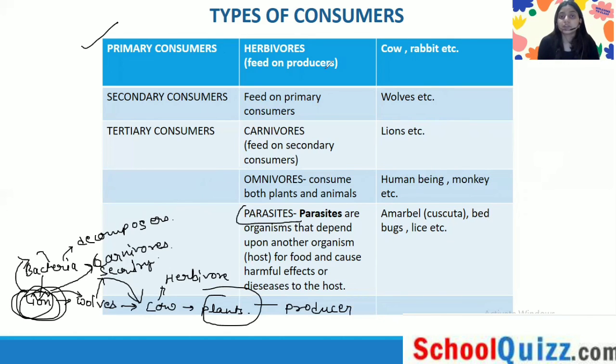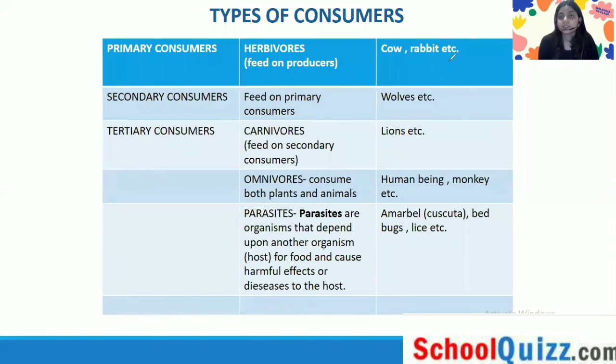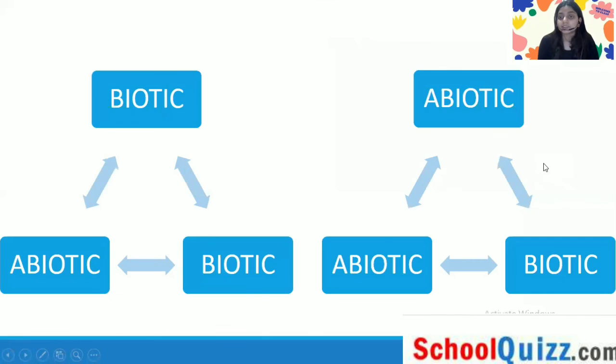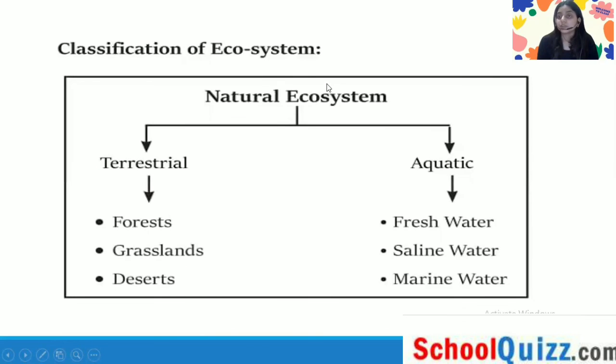So this is all for today, and in the next class we will see the next topic, which is the ecosystem interaction topic. Then we will see the interaction between biotic and abiotic, then the ecosystem topic.